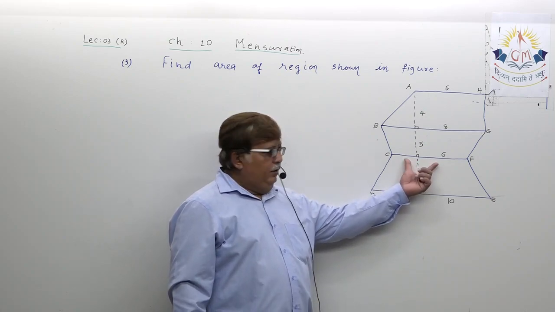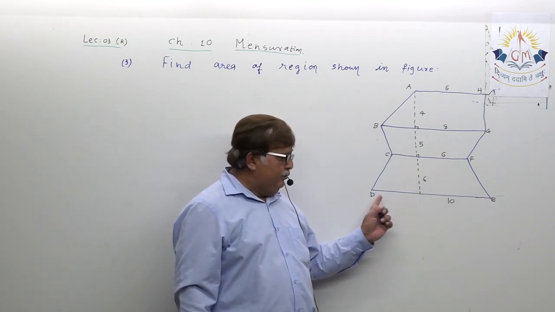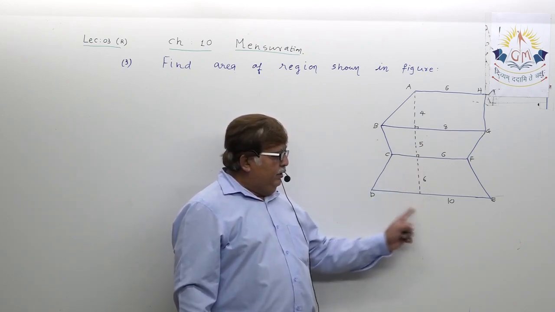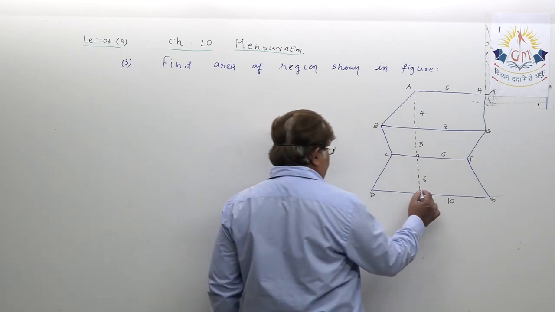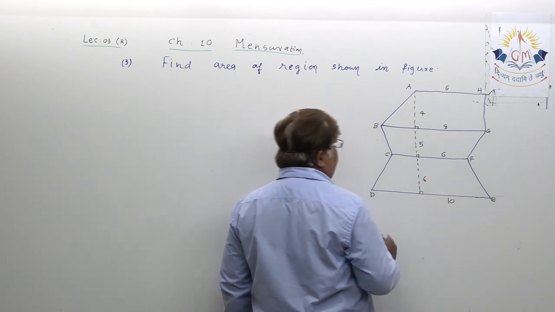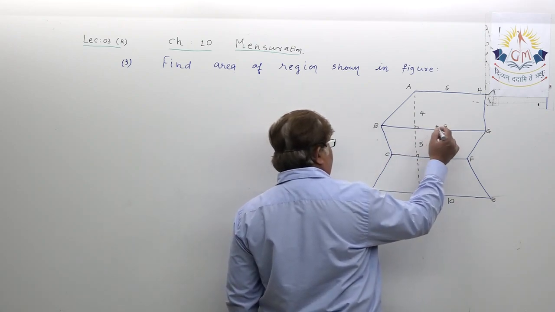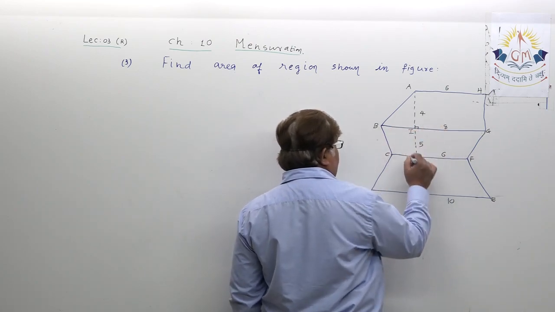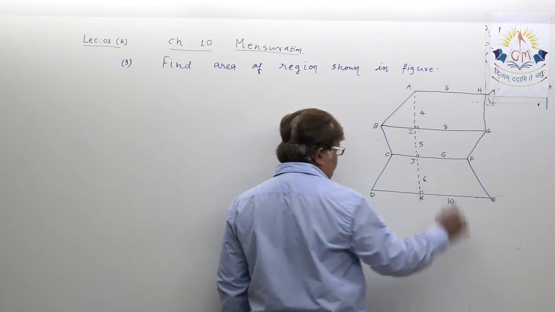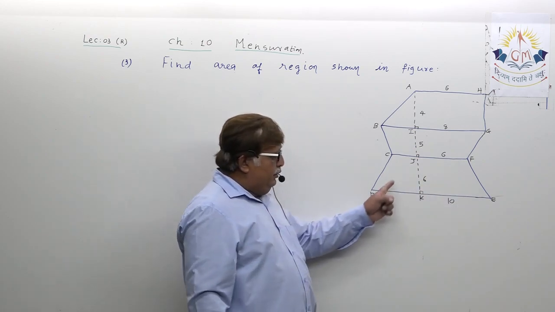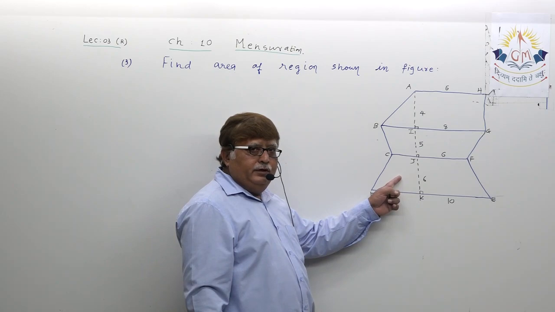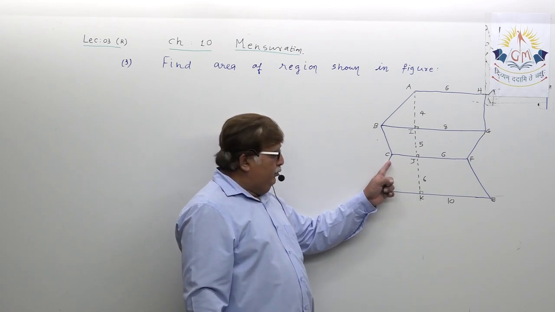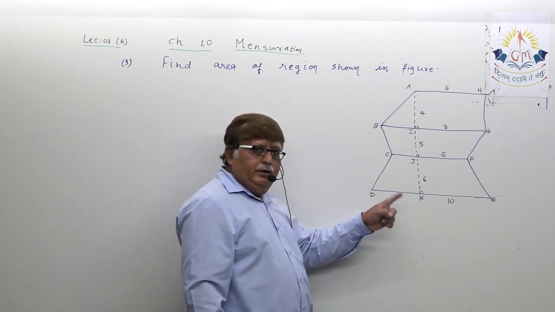You know CF equals 6, you know DE equals 10, and the distance between these two is already given as 6 centimeter. Here also, dear student, name the points G, H, I, J, K. So first our target is to find the area of trapezium CDEF.